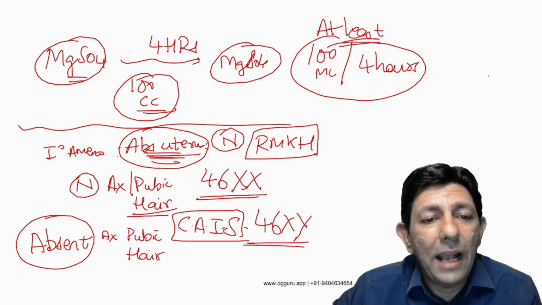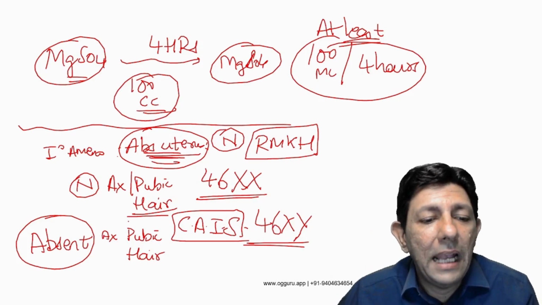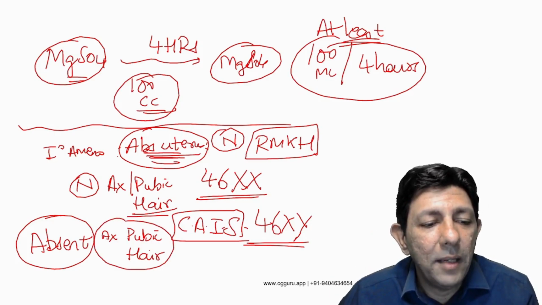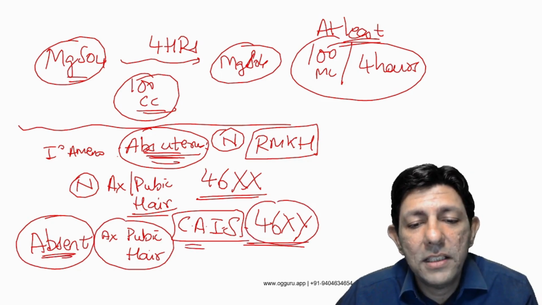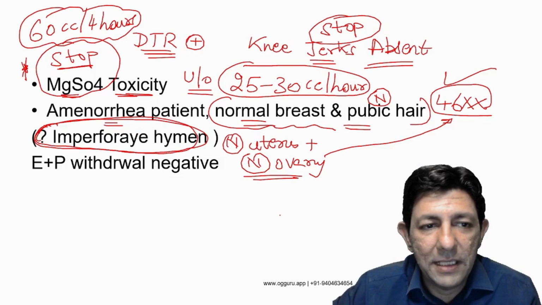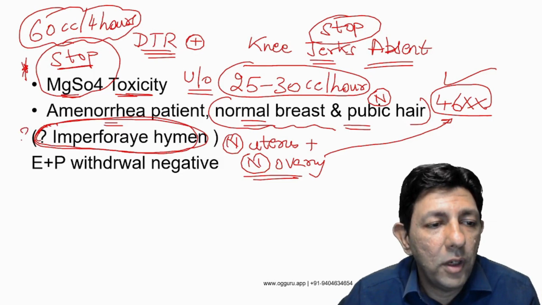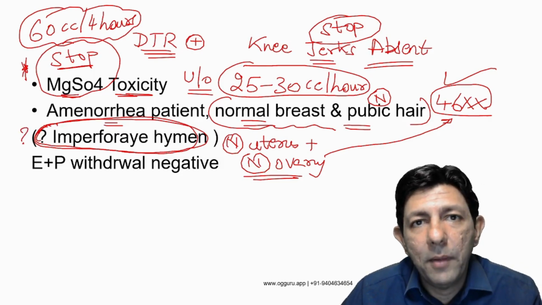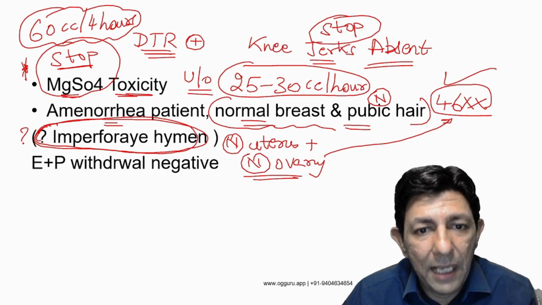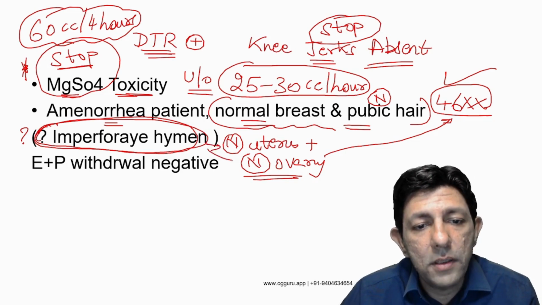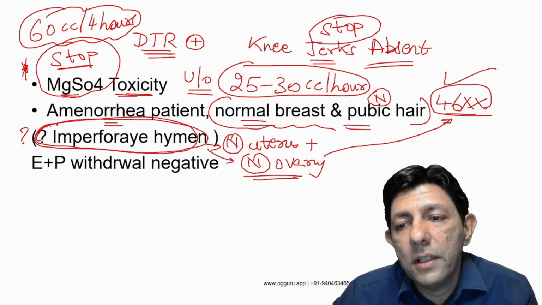If they give you absent uterus and axillary and pubic hair is also absent, then it is androgen insensitivity, then it is 46XY. So I hope it is absolutely clear. That's why I wrote it over a query: whether imperforate hymen was mentioned or not, no problem, but imperforate hymen will have a normal uterus, normal ovary and 46XX.